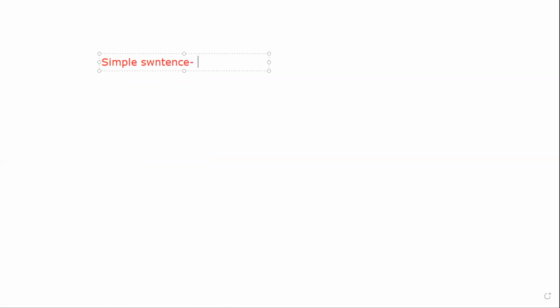In a simple sentence, there is only one finite verb. Suppose, he runs daily. So in this sentence, only one verb is there, and also there is only one clause, one part of the sentence. So this is called a simple sentence.